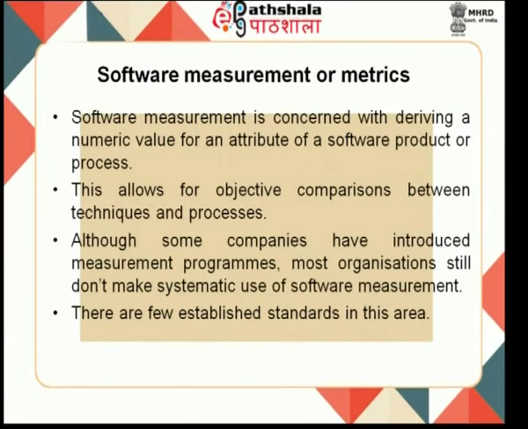Now, metrics. Software measurement is concerned with deriving a numeric value for an attribute of a software product or process. How will you measure? You can say good software, bad software. If somebody is academically good, how will you define that academically good? In some institute, academically good means 100 marks.